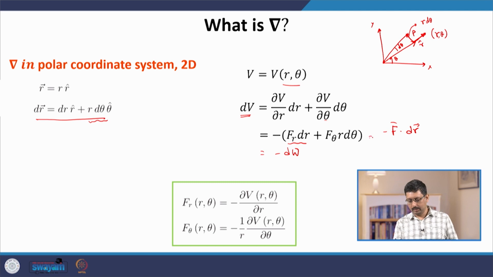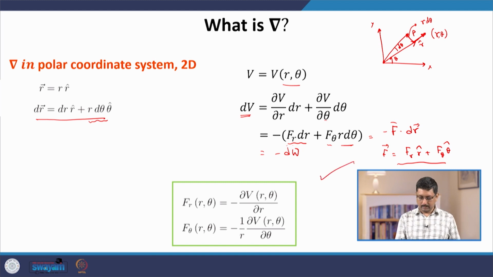then we expect that F must have a component in the radial direction and a component in the tangential direction. So, these will be the two components of F, and then F times displacement: the radial component times the displacement in the radial direction, that is the dot product. And then by comparing this line with this line, we get an expression for the del operator.